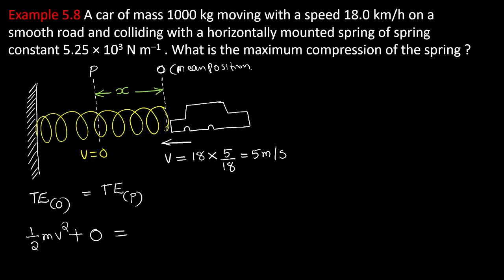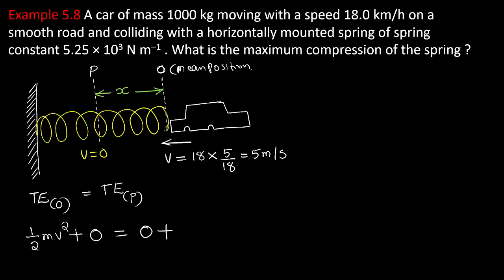The car is in the equilibrium, mean position, and at P, the kinetic energy of the car is 0. At P, the car is not moving. The spring is not moving. The kinetic energy of the car is 0. But the car has got a displacement from the mean position. If the car is at P, the car is x meter away from the mean position. Hence, the car will have potential energy.